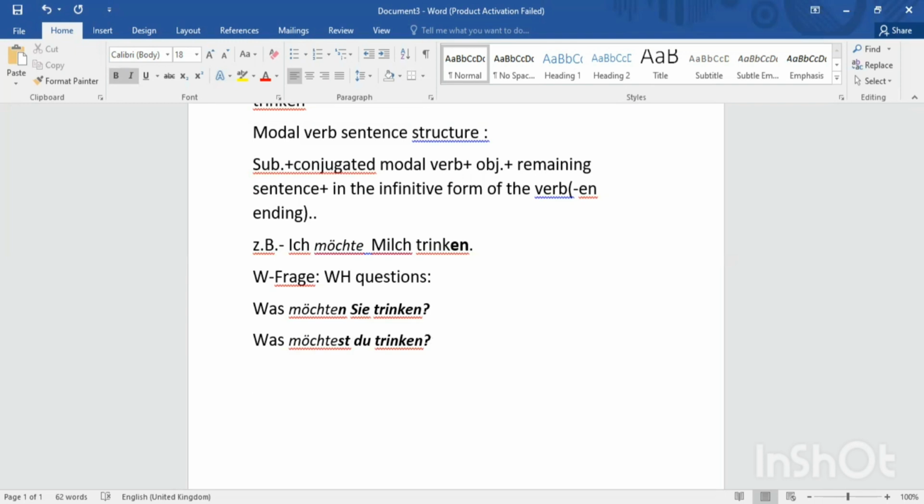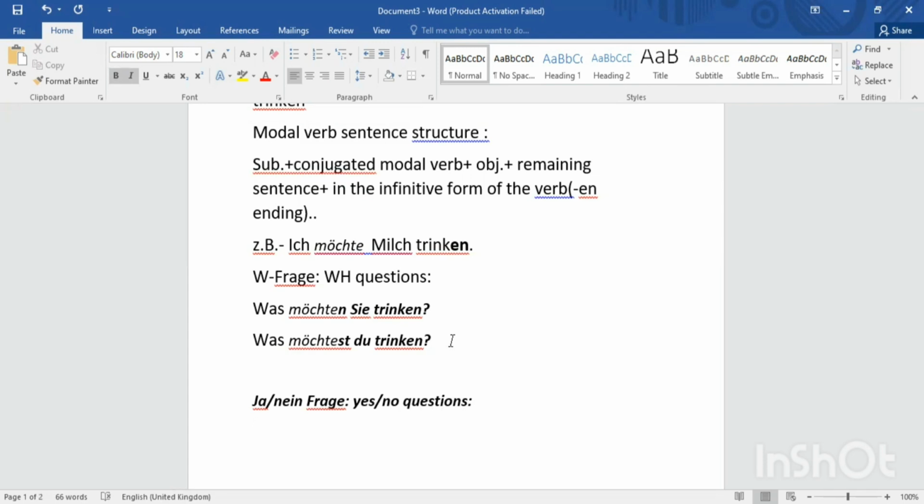Then we come to the Ja-Nein-Frage also, as we have two types of questions. Ja-Nein-Fragen are yes or no questions, basically.